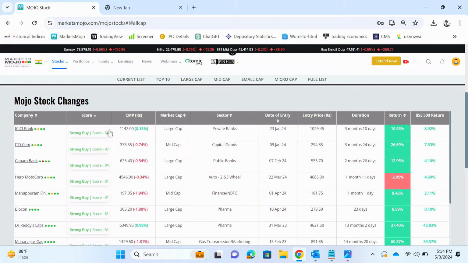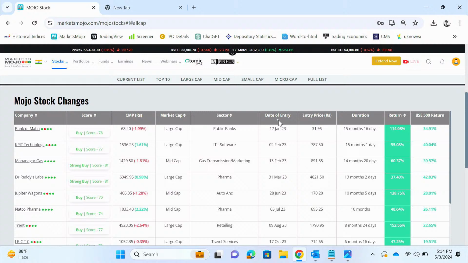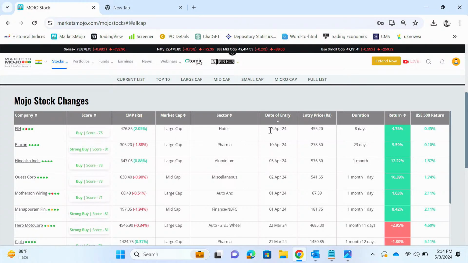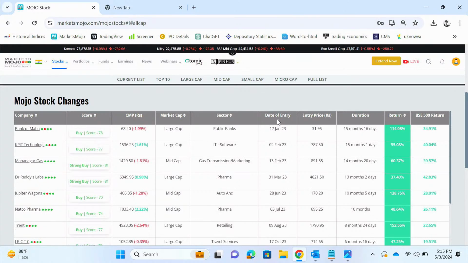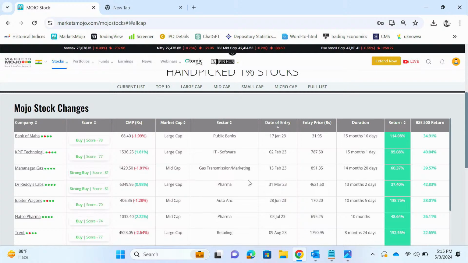You can just sort it by score. You can see ICICI Bank is the highest rated at 88, then ITD Cementation, Canara Bank, etc. You can find its price, market cap, etc. You can filter it, sort it by date of entry. You can see the latest entry was EIH Hotels, then Biocon, etc. We give the entry price and how long it has been a Mojo stock. So you can sort it. You can see the longest a Mojo stock has been with us is 15 months. Then you can see their returns compared to BSE 500 returns, etc.